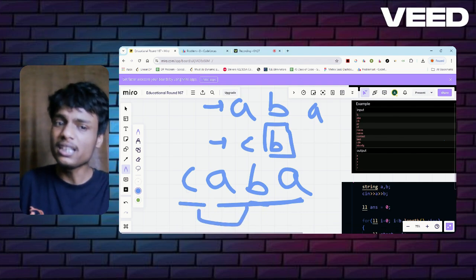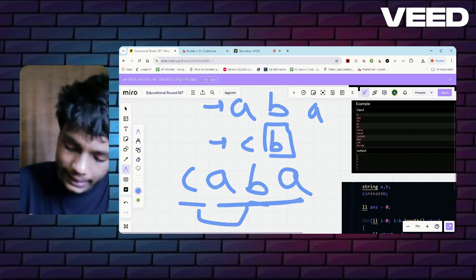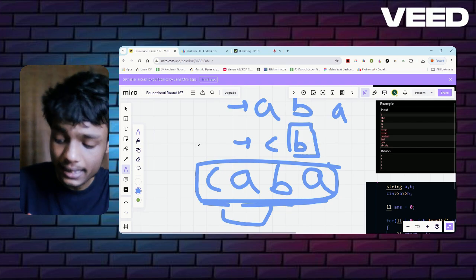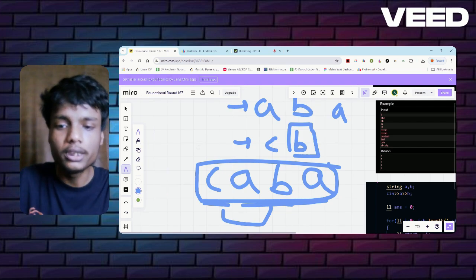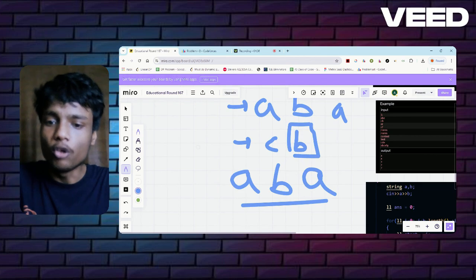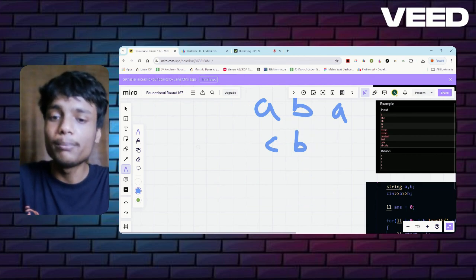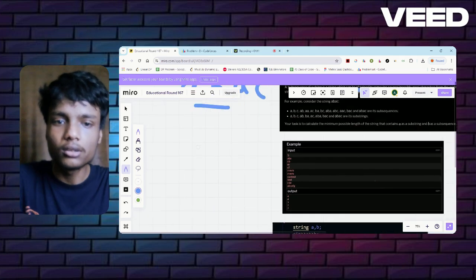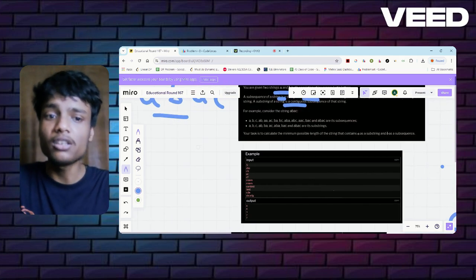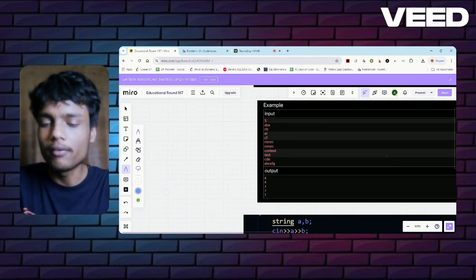So I have satisfied both conditions, and the length required is 4. This is what is asked in the question: we want A as a substring and B as a subsequence, and we need to find the minimum possible length of that string.